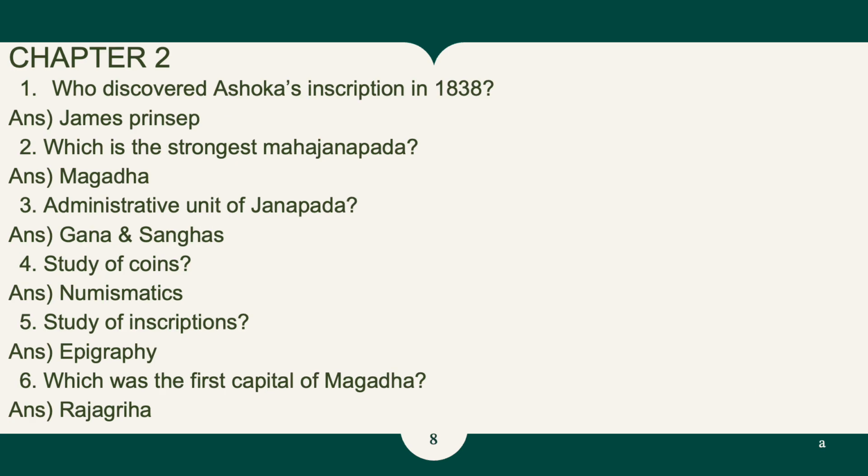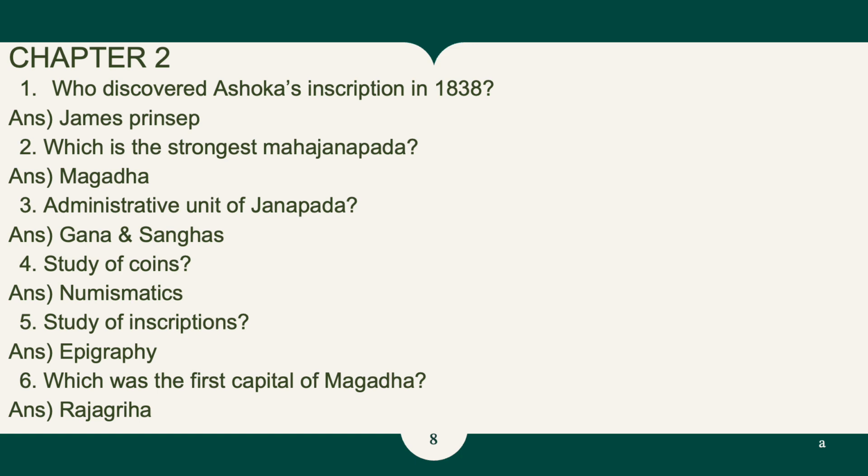For the second chapter, these are the MCQs which we will be covering. First one is who discovered Ashoka's inscription in 1838, and that is James Prinsep. Second one, which is the strong Mahajanapada, and that is Magadha. And third one, the administrative unit of Janapada, and that is Ganas and Sanghas. Fourth, study of coins is known as numismatics, and the fifth one, study of inscriptions, which is known as epigraphy.